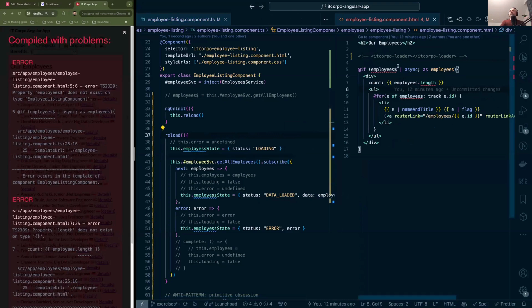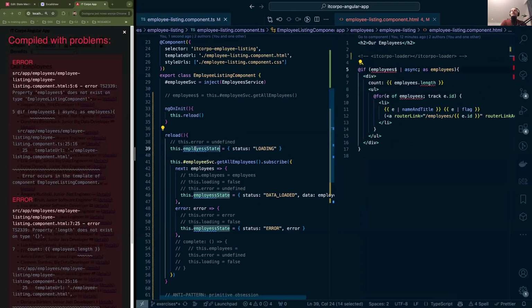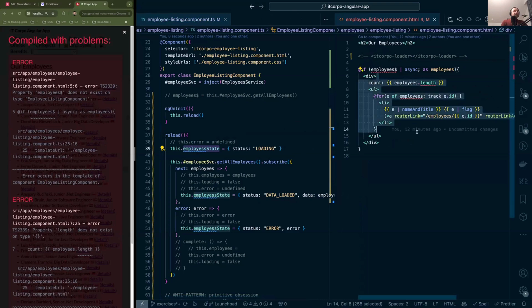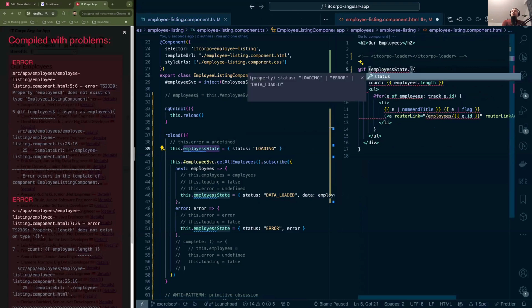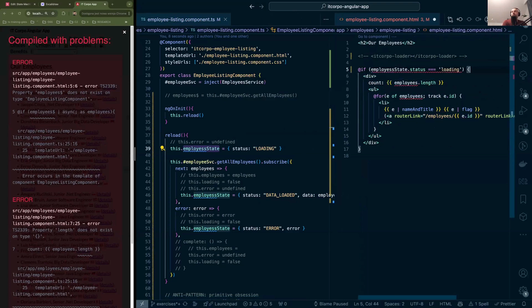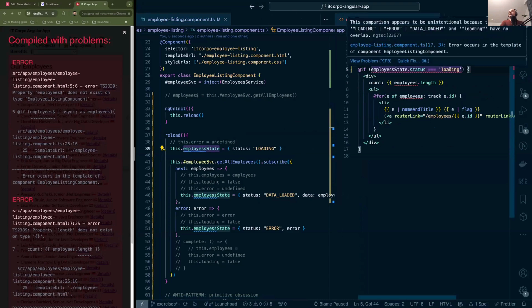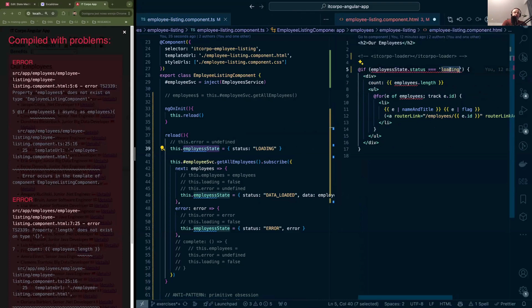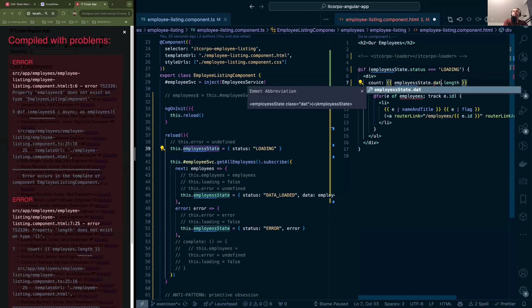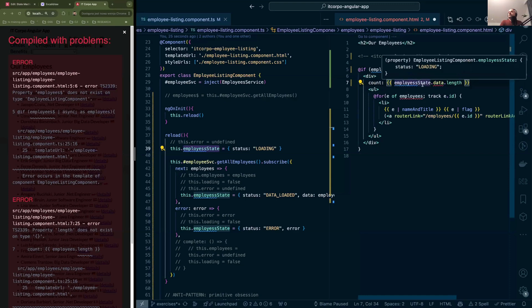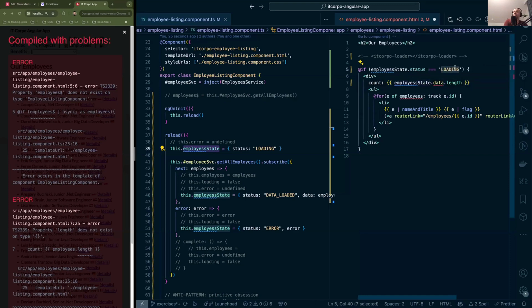And the very last thing that we can do here, forgive me the compilation error over here, is check when we would be able to actually display the data. Well, we can just check whether employees.state.status is not loading. Sorry, not loading, of course. This is the data loaded one.